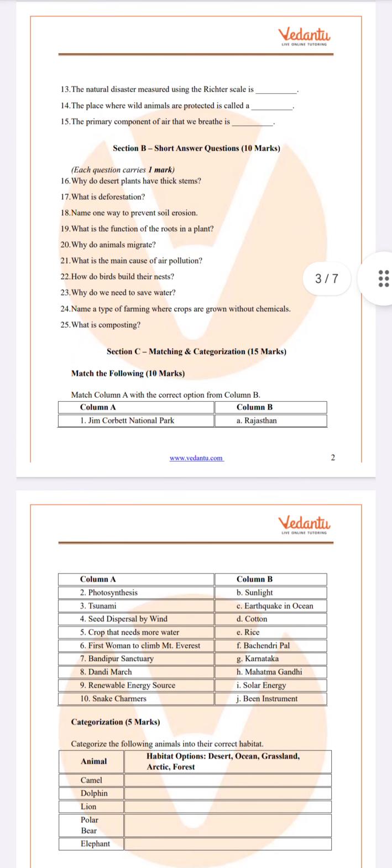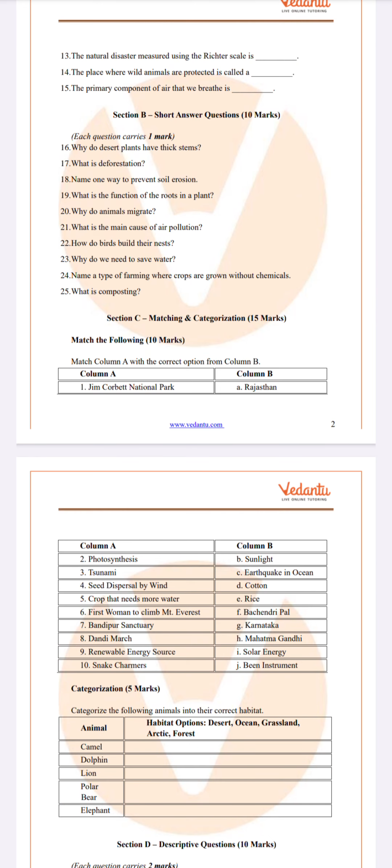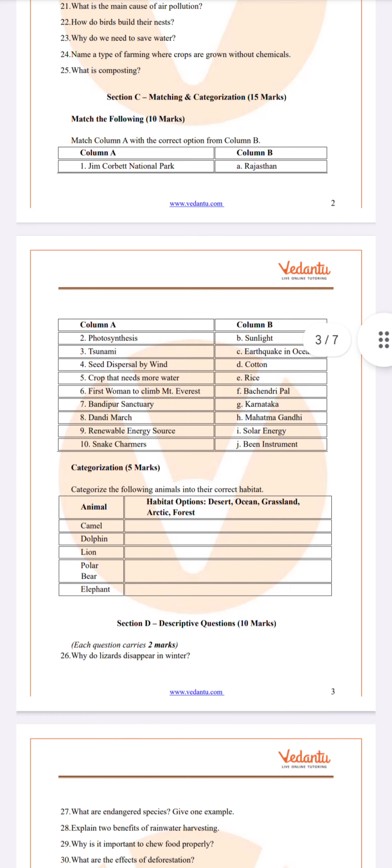Now we are moving on to section C, that is matching and categorization. So I will be reading out the correct answers. Okay, children, look into the slide carefully. I am reading out the answers for this section, categorizing the following animals into their correct habitat. So the correct answers are as follows.